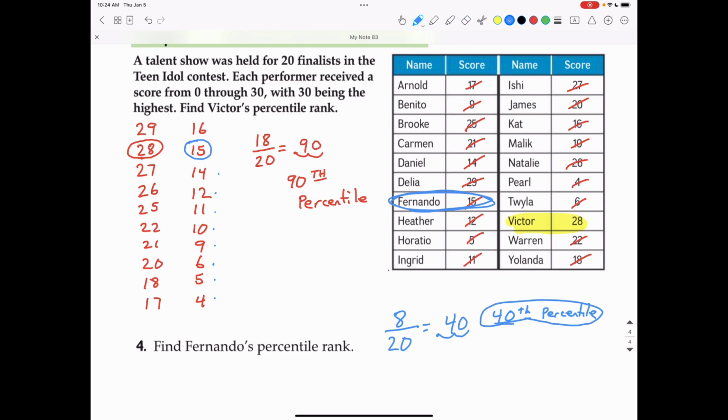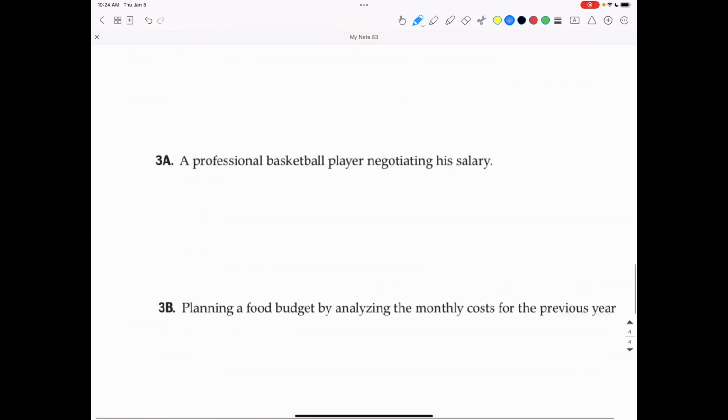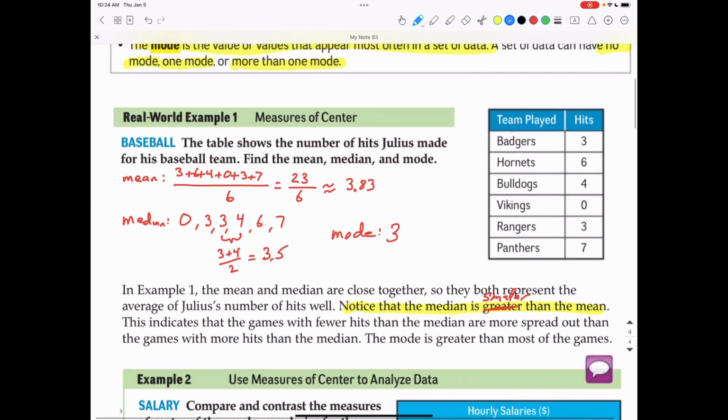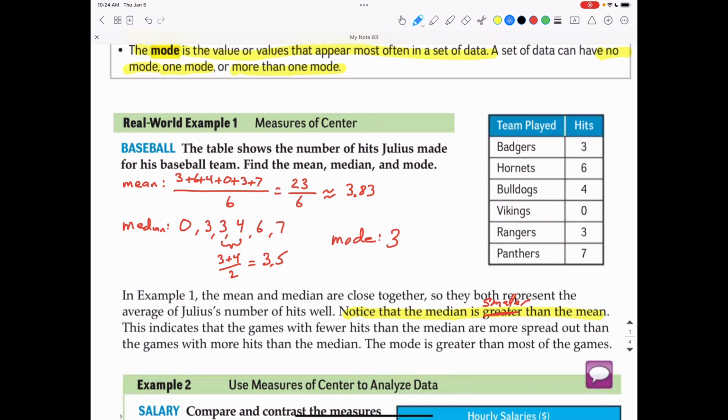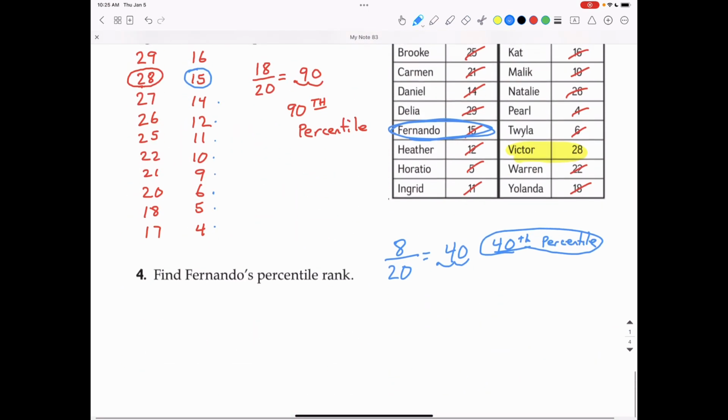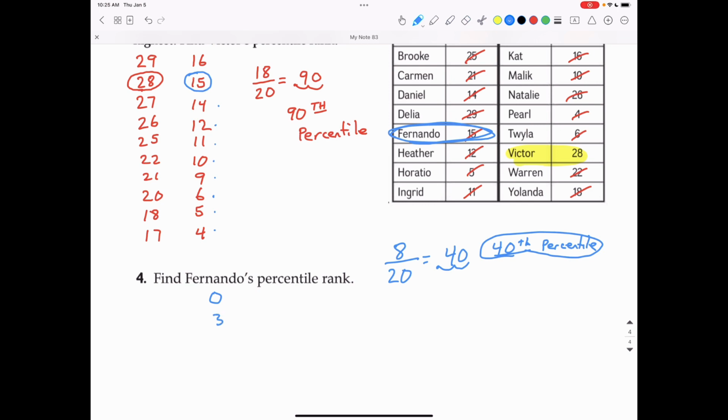So percentiles can often give you a more accurate representation of where a person ranks. It's just one of the ways that we'll go through in this class. If I go back to the data set from the part 1 video up here, which was talking about the hits, the data set was 0, 3, 3, 4, 6, 7. That was already put in numerical order. So 0, 3, 3, 4, 6, 7. And let's go ahead and put that from greatest to least instead. So it'd be 7, 6, 4, 3, 3, 0 this way.